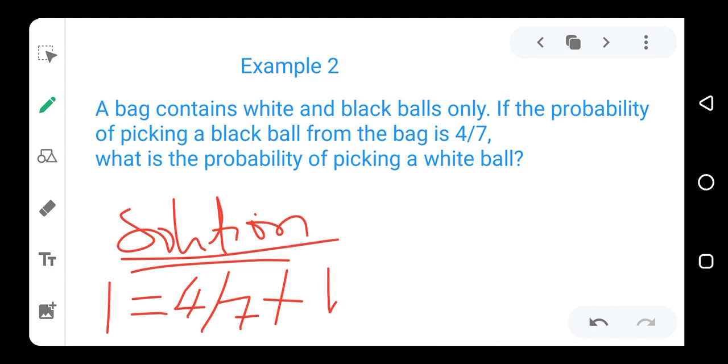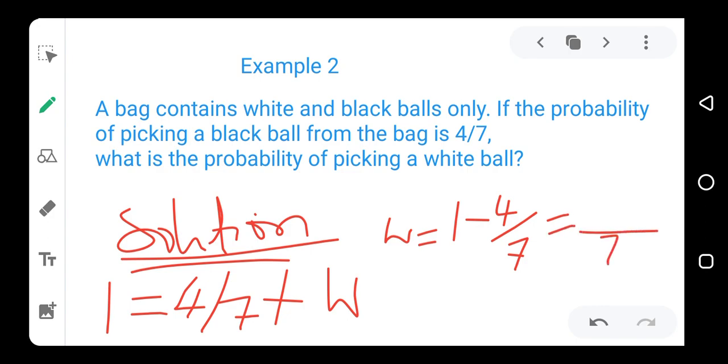Let's call it W. Now, what it means is that W is equal to 1 minus 4/7. Now, that will give us 7 as a denominator. 7 times 1 will give us 7. 7 divided by 7 is 1. 1 times 4 is 4.